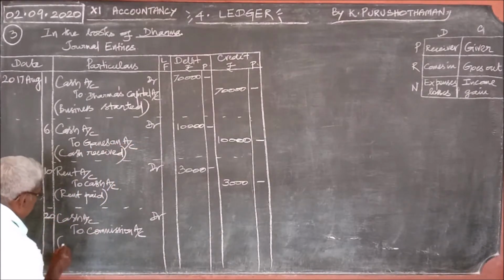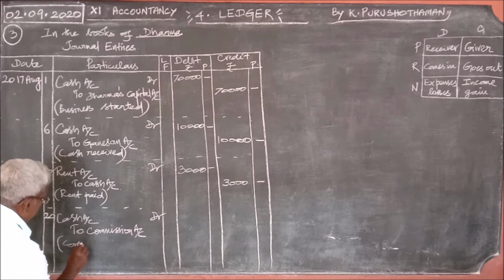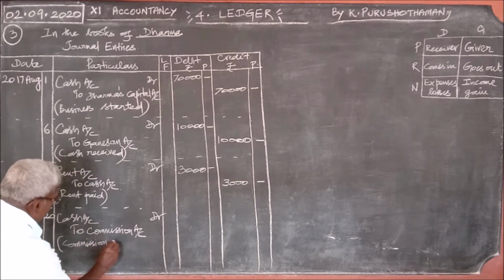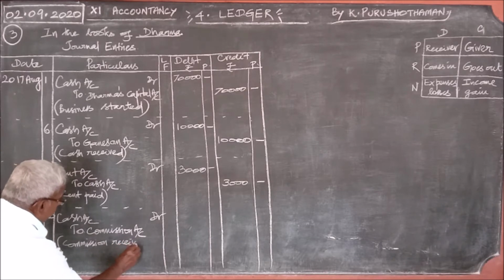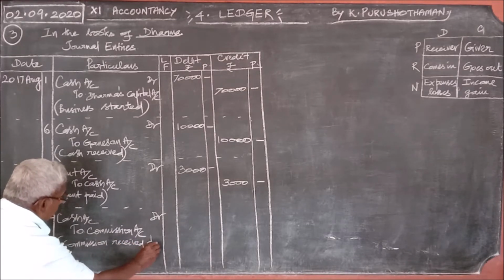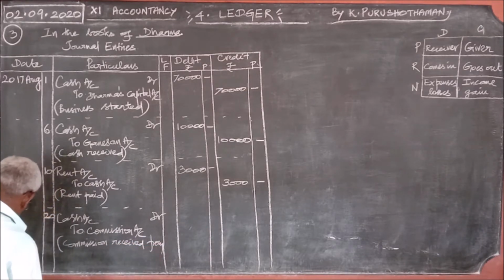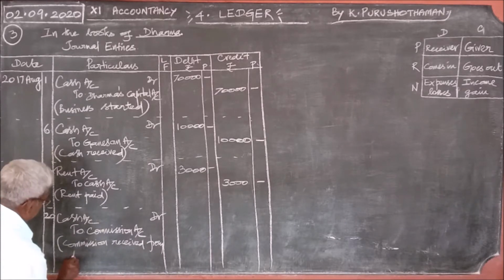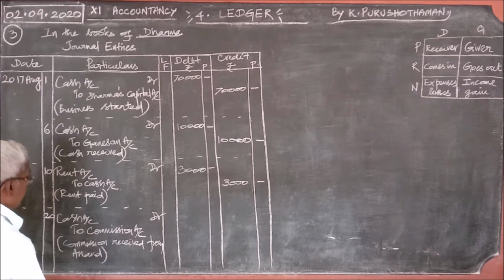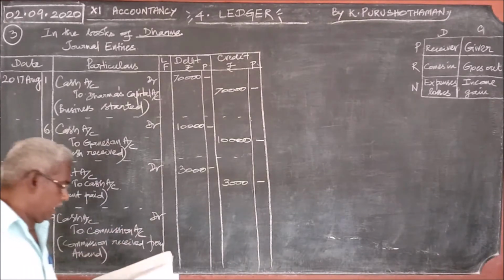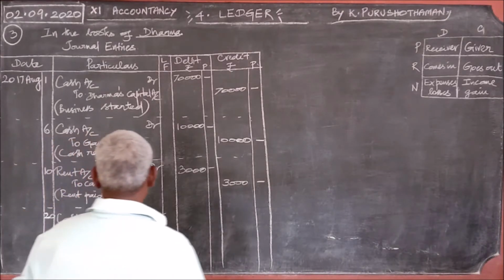So, commission received from Anand. We can mention the name, from Anand. Commission received from Anand. The amount is 5,000.